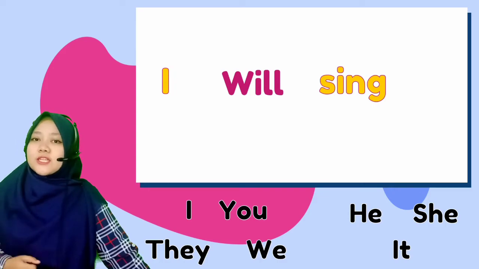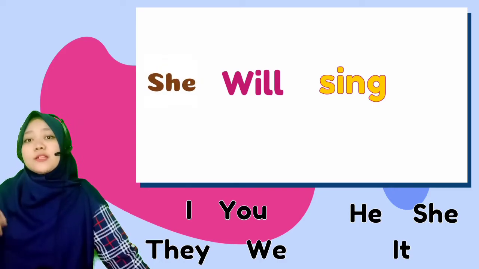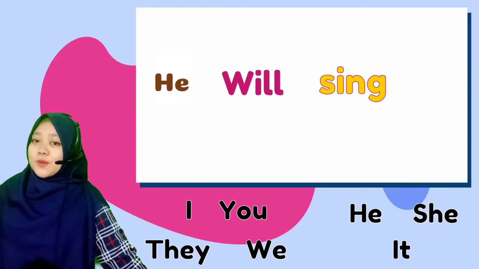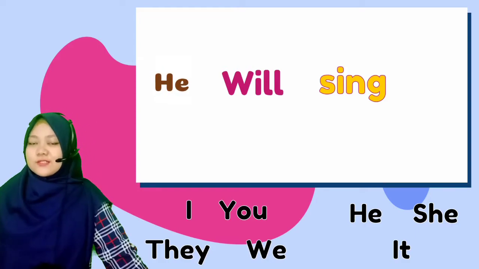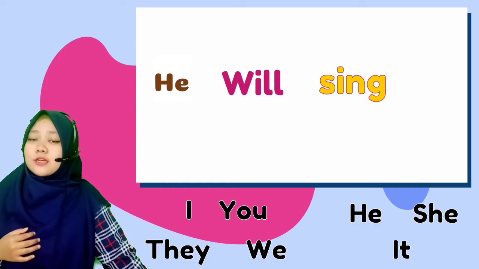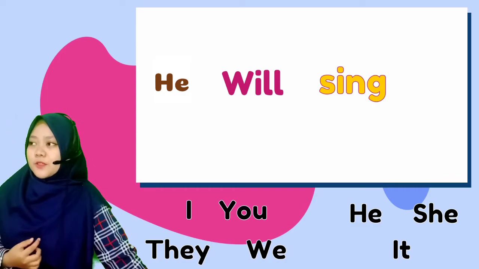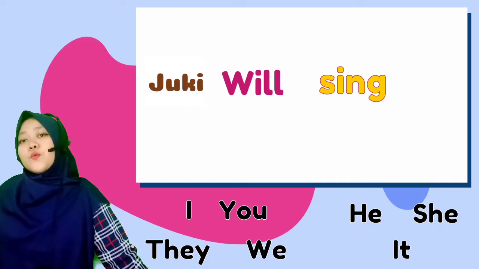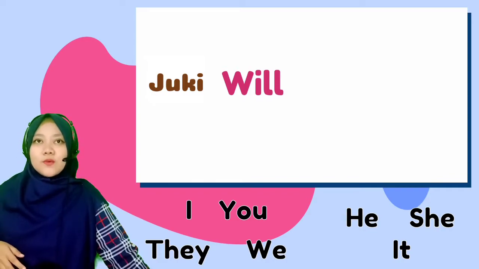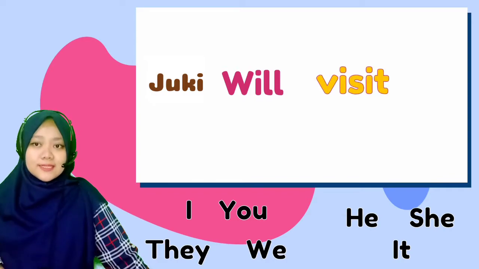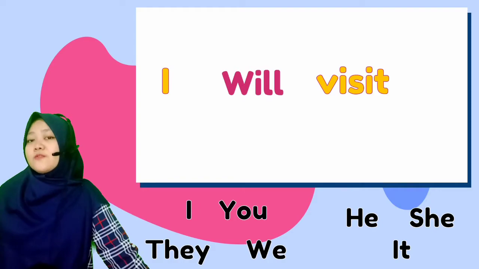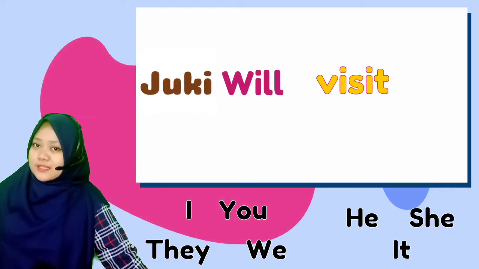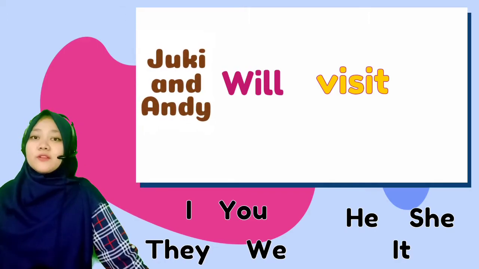And then you can change the subject again. She will sing. They will sing. He will sing. And others. Or maybe we can use a name of person. Example, Anita will sing. Juki will sing. And then I will change the verb into visit. I will visit. You will visit. Juki will visit. Juki and Andi will visit.